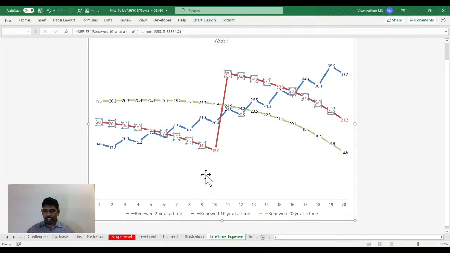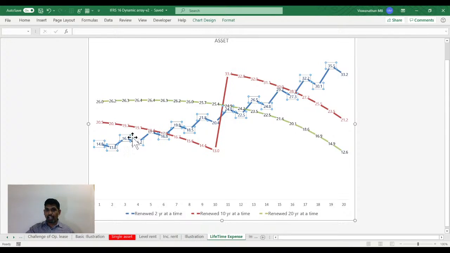Now, for me, even if I know this lease is expiring, do I know when you renew it, what is the term for which you're going to renew? Because if you renew it for 2 years, I'm going to have a different expenditure. And if you're going to renew it for 10 years, I'm going to have different expenditure. Different expenditure, different asset value, and different liability.